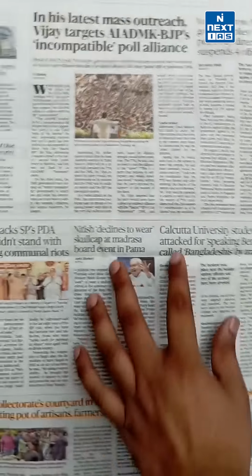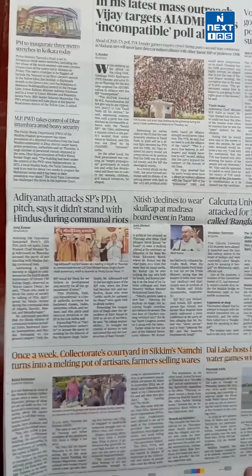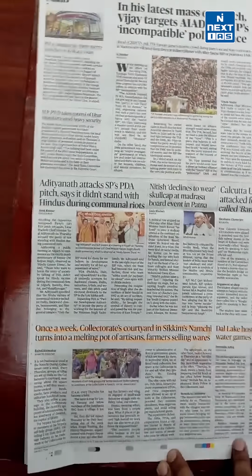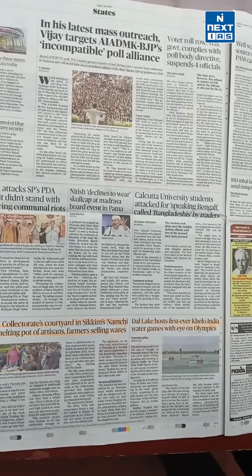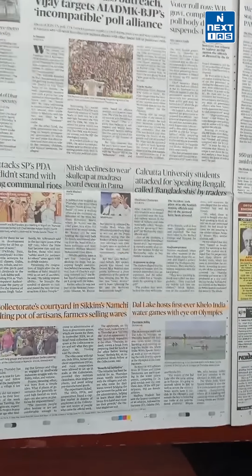What exactly the two sisters did to save the forest, again important from the perspective of environment. You can utilize such case studies effectively in your essay as well as environment related answers. This particular case study on page 4 about the collectorate and what exactly the collectorate did, important from the perspective of good governance. Dal Lake and first Olympic Games, Khelo India Games, important update from the perspective of, again, sports.